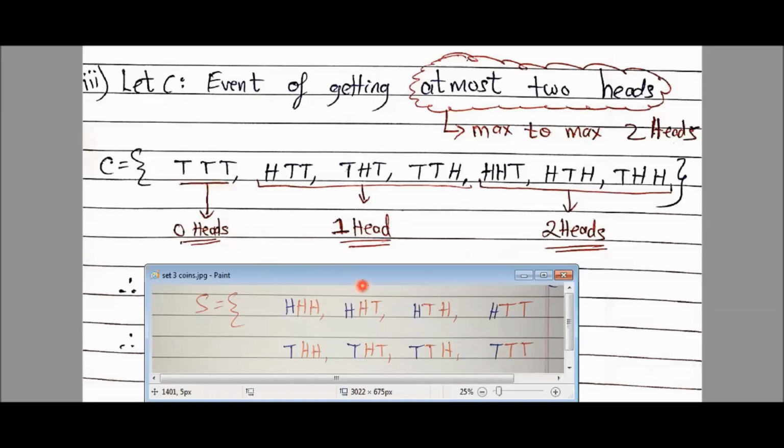Then 1 time head. How many are the elements which have 1 time heads? See this HTT, THT, TTH. I just copied it from here. It has 1 time head. And how many elements have 2 times heads? It is HHT, HTH and THH. I copied here. I just did not copy the 3 times head one because 3 times heads will not do.